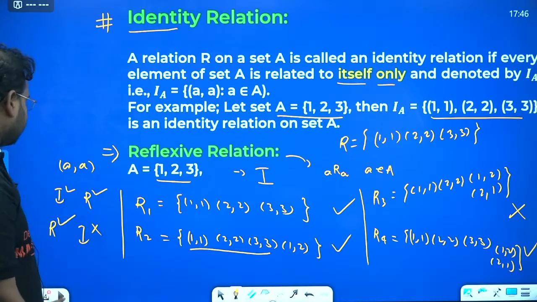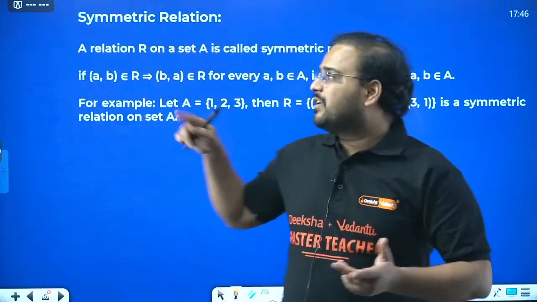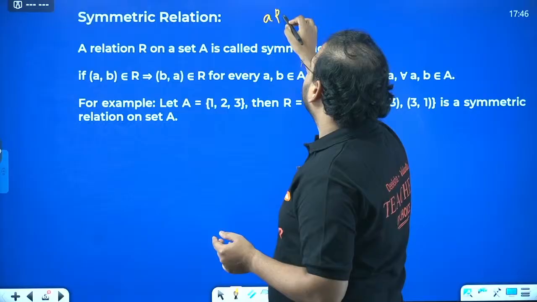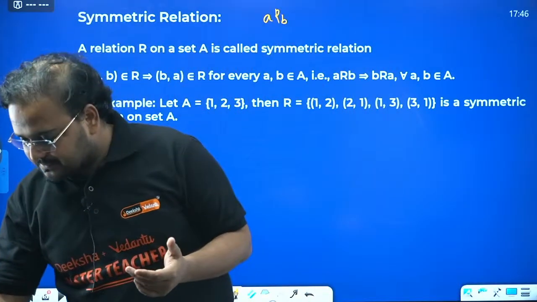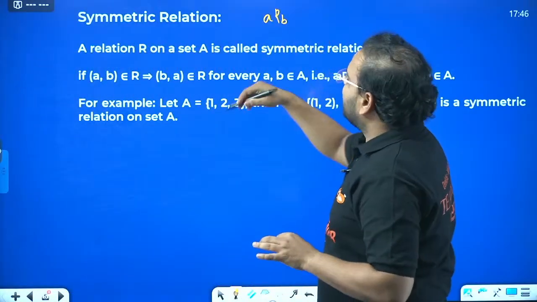I hope this is clear. Okay. Now symmetric relation. This is a simple one. For reflexive, I wrote A R A. In this case, remember, everything is related to what? The ordered pairs, guys. So A R A means what?